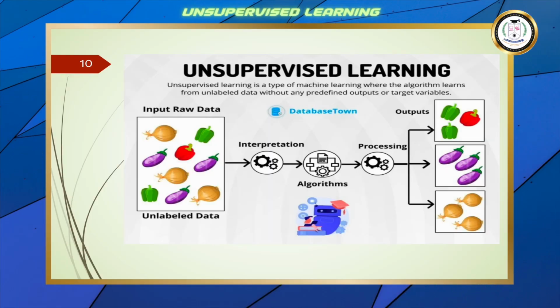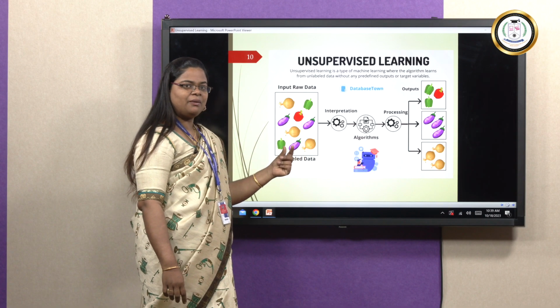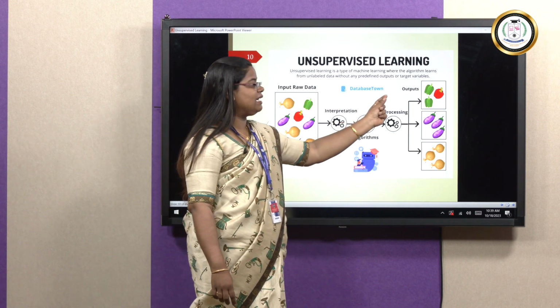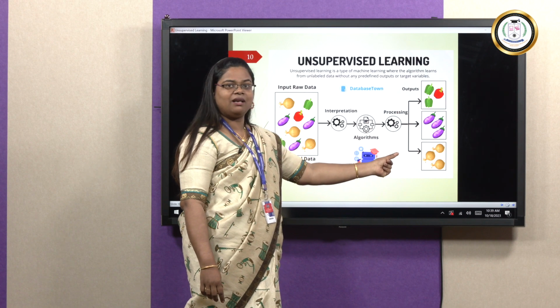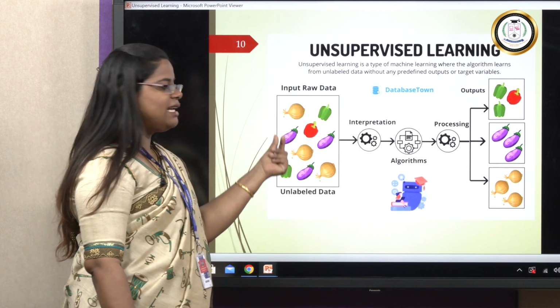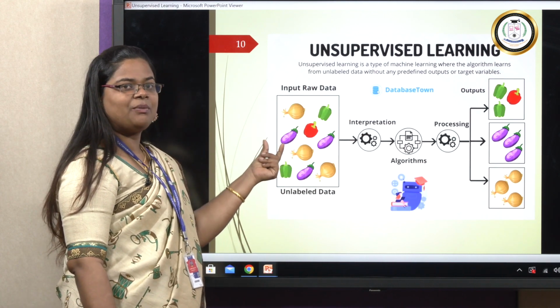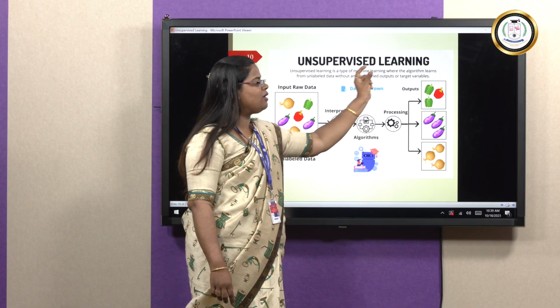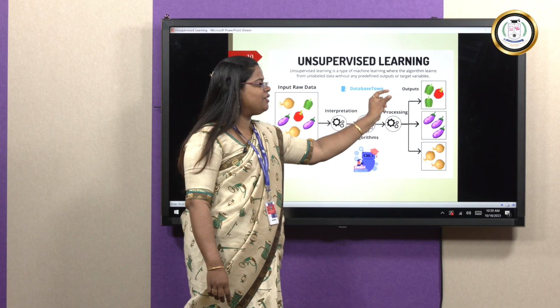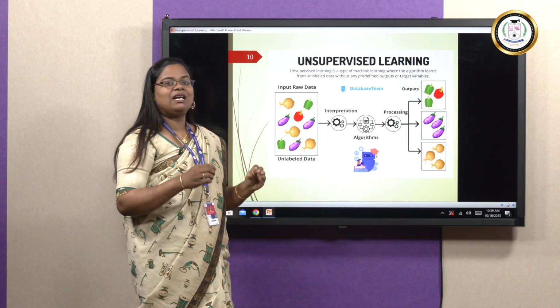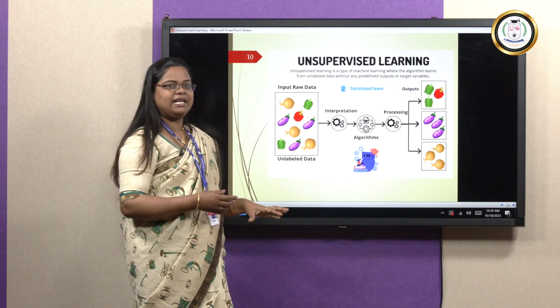So this is one example of an unsupervised learning algorithm. We have different vegetables here. So what is going to happen? The first data item will be taken, then its features will be analyzed and we will give it one category. The name for this particular category is not known already. So, okay, the first one is the first category, and we will take the next picture or next data item from the data set and compare it with the first one. If any resemblance is there, it will be kept in that first set. Otherwise, it will be given to the next set. The same thing will happen until we find labels or categories for each and every item.